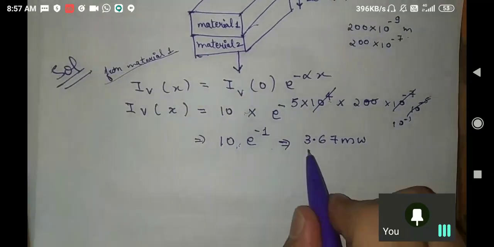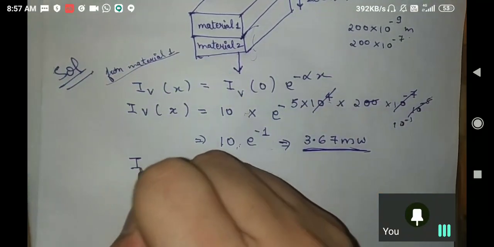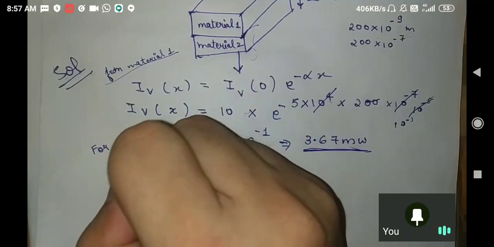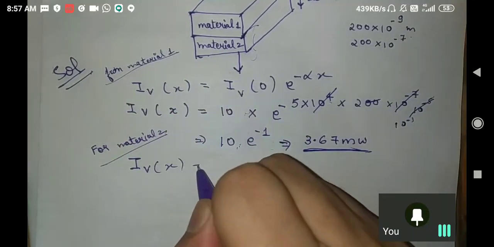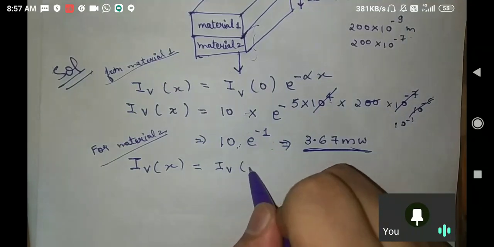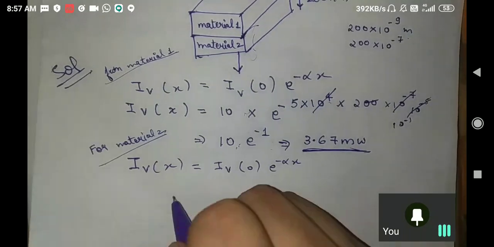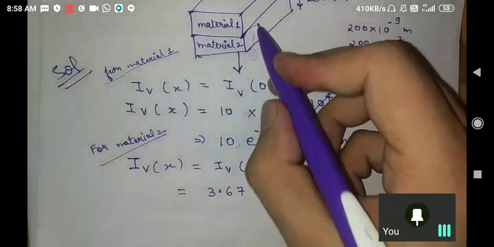Now this is the incident light for material 2. So again I will write for material 2, I of x equal to I of 0 into e to the power minus alpha x, same formula. What is incident this time, sir? This 3.67 is the incident this time, the amount of light entering here.